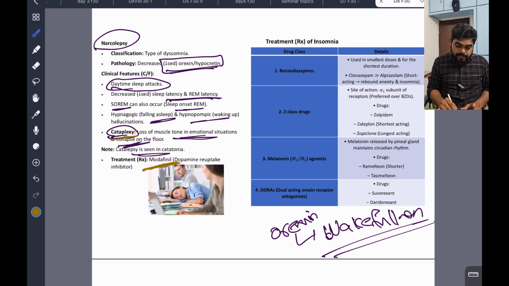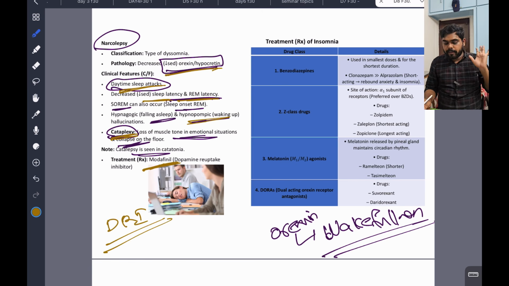So cataplexy is here. Daytime sleep attacks, decreased orexin or hypocretin, hypnagogic and hypnopompic hallucinations. These are very important. Okay, and decreased sleep latency and REM latency. This is important in narcolepsy, managed by modafinil, which is a dopamine reuptake inhibitor, DRI. Clear?